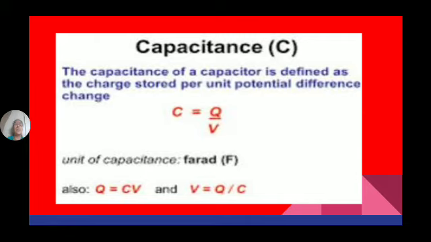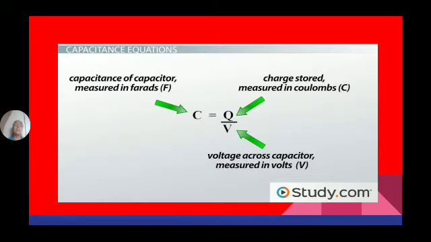Q equal to CV or V equal to Q by C. This formula can be used in any of 3 different forms. C is equal to Q by V, Q equal to CV, or V equal to Q by C. So these 3 formulas can be used to calculate.